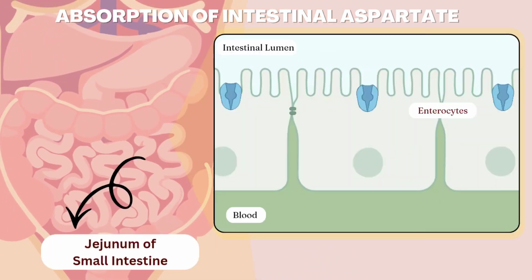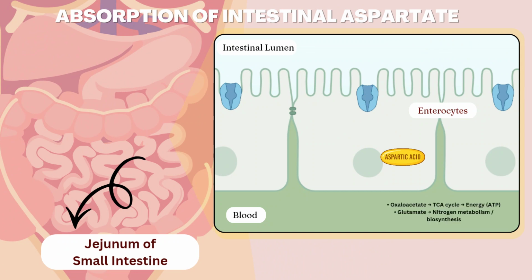Aspartate absorption primarily takes place in the jejunum. Free aspartate is transported across the apical membrane of the enterocyte via a sodium-dependent amino acid transporter. In addition, dipeptides and tripeptides containing aspartate are absorbed through the PEPT1 transporter and subsequently hydrolyzed into free amino acids